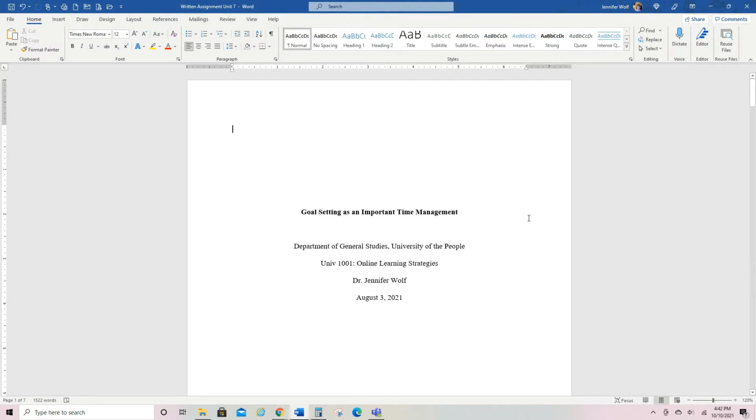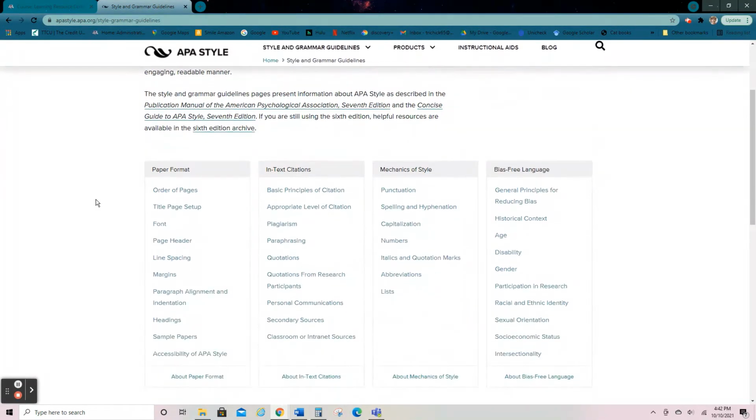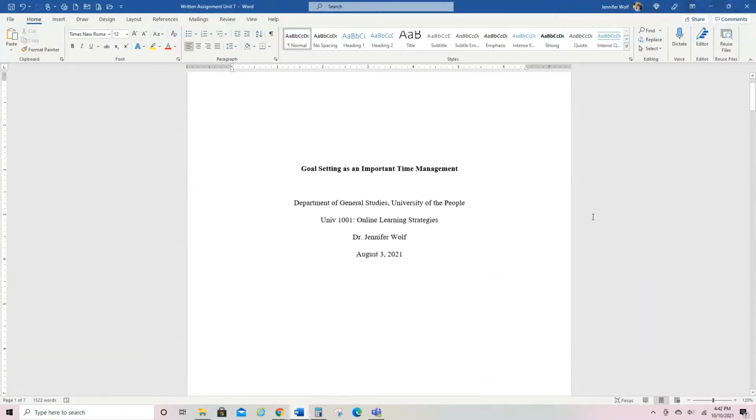Okay, so what I have is a paper here. I'm going to walk you through the parts of a paper, which will be what you will do for each of your writing assignments. And then I'm going to take you back to the APA style web page to go through some maybe higher priority sections, and then point out what you can do on your own. What you're looking at here is a paper that is similar to what you will write for your class. I'm just going to tell you what you're seeing, and then we'll come back to it in detail.